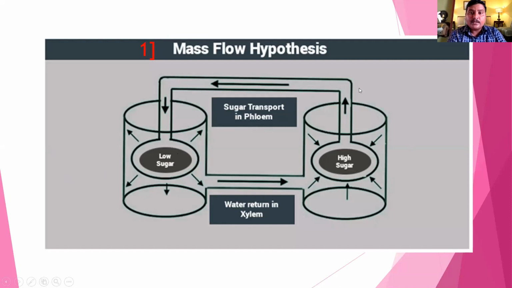Sugar moves from high concentration to low concentration. Here, low sugar means high water potential, meaning water molecules are high. Water moves from the low sugar concentration to the high sugar concentration, because the water potential is more in this solution and less in the other, and the sugar concentration here is more and here is less.